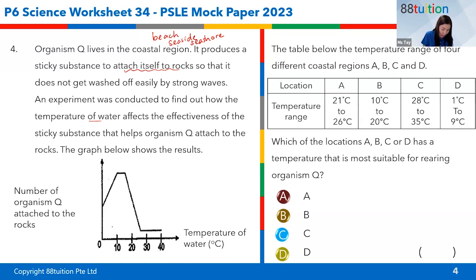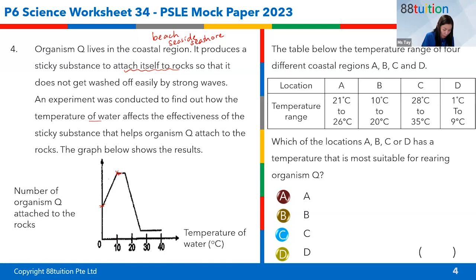If the water is at 0 degrees, there are only this number of organisms sticking to the rock. That means the sticky substance works such that there are these number there. Not too bad. But as the temperature rises up to 10 degrees, do you see this is actually one of the best temperatures? Because we have a lot of organism Q stuck on the rocks. That means that sticky substance can actually stick on very well.